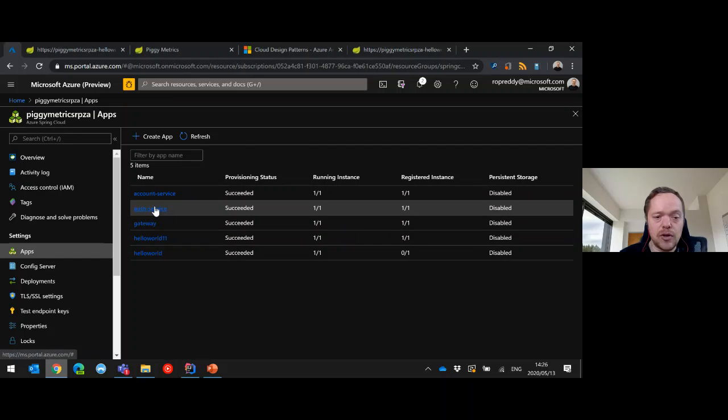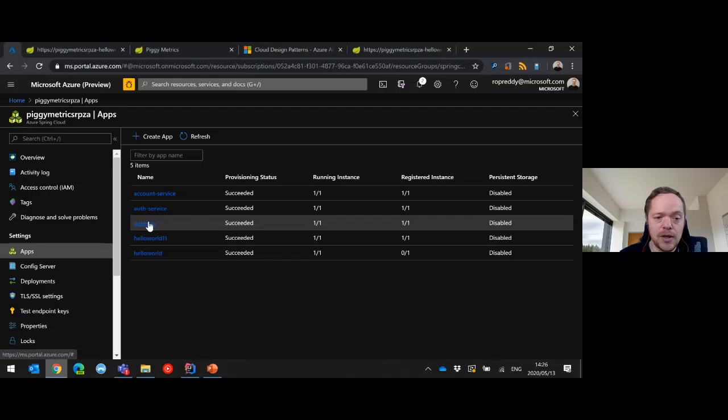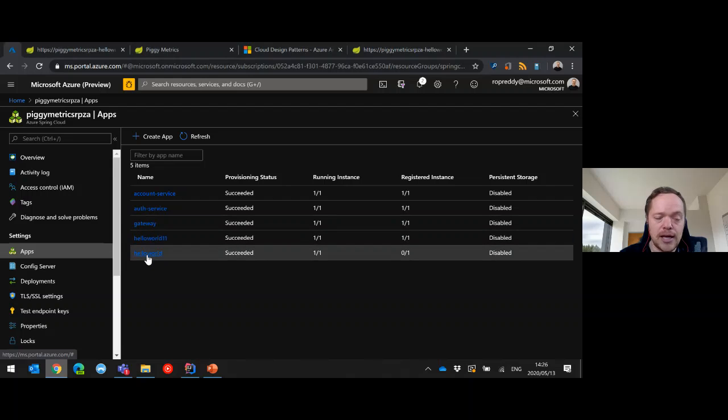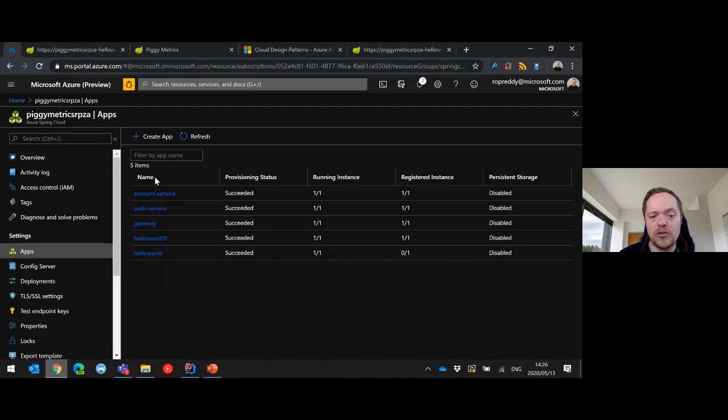We've got the account service, we've got the auth service, the gateway, the Hello World Java 11, and Hello World. And each one of these is a microservice, and all of them interact between them using the Spring services. And they are isolated and in their own boundaries. And you can actually see how each one of these is configured as a microservice.